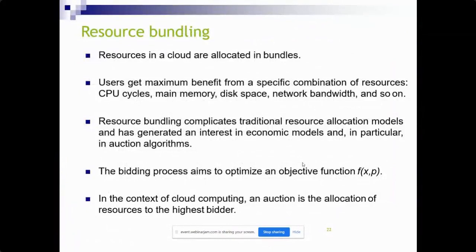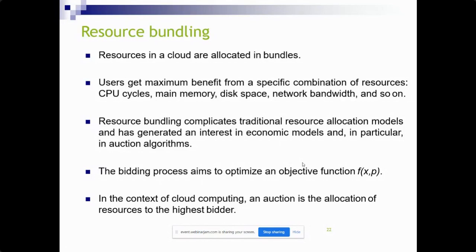So resource bundling is here. Resources in cloud are allocated in bundles, so the user gets maximum benefit from the specific combination of resources, that is CPU cycles, main memory, disk space, network bandwidth, and other parameters. And this resource bundling complicates traditional resource allocation models, and has generated an interest in economic models, and in particular in auction algorithms.